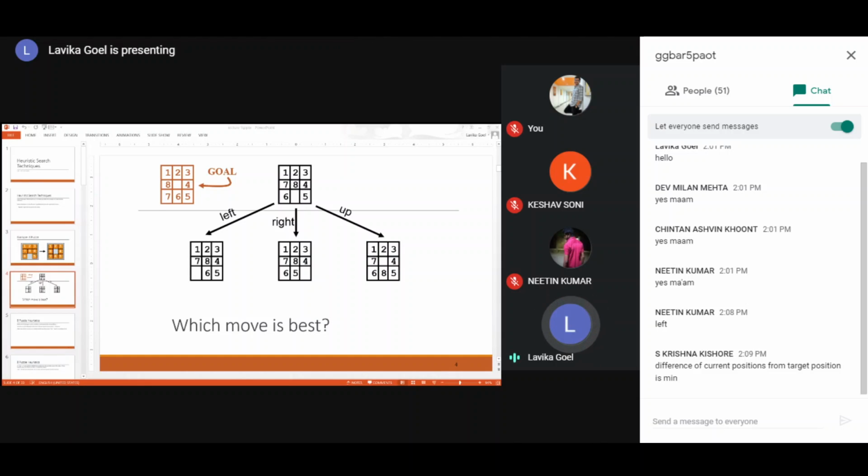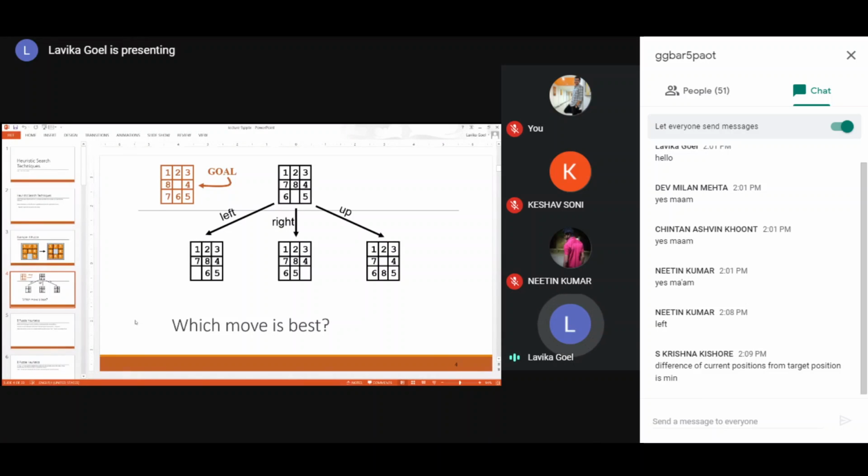So which move is best? As S Krishna Kishore has told us, he is taking the difference of current positions from the target position, and that is minimum for the left hand side state. That is why he has selected the left hand side move. So this is a good option actually.